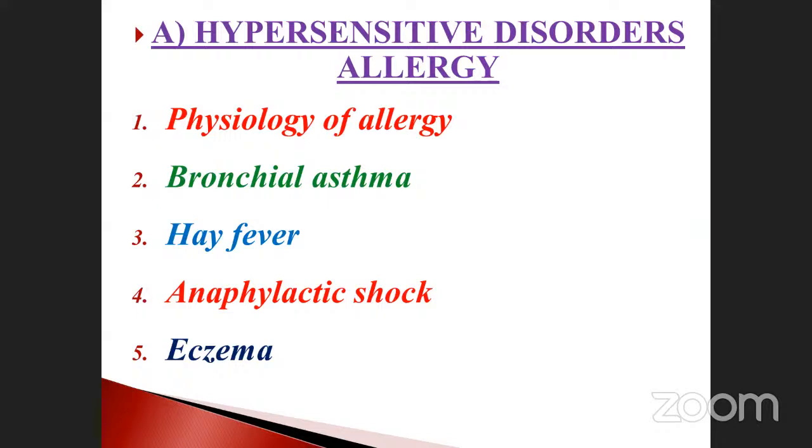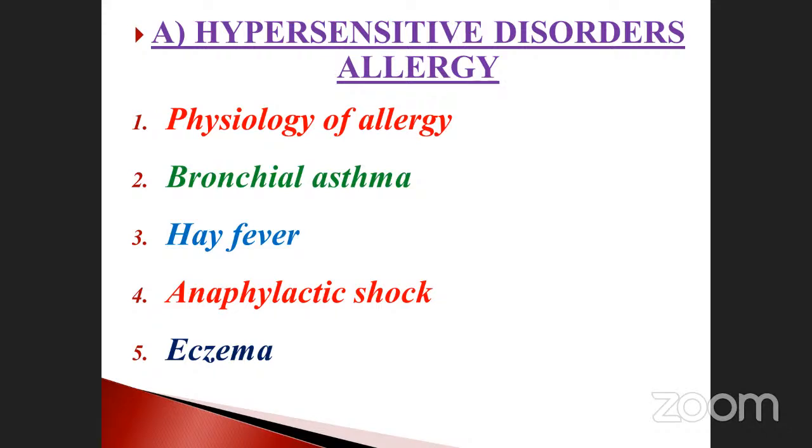Another one is BCG, isn't it? You asked, what is the full name of BCG? Full form. See here, Bacillus Calmette-Guérin. Note it down. BCG, Bacillus, Bacille.